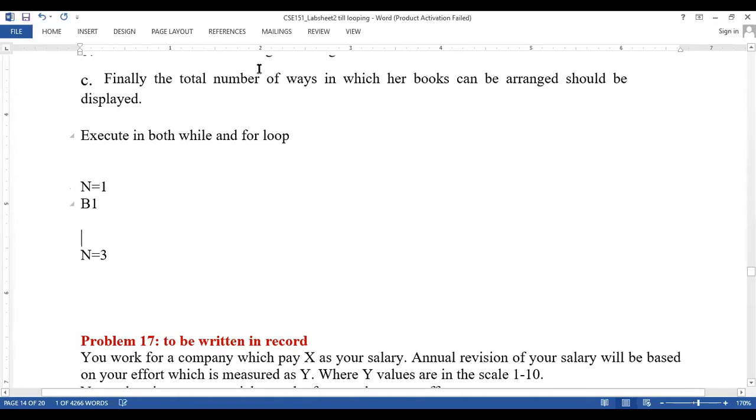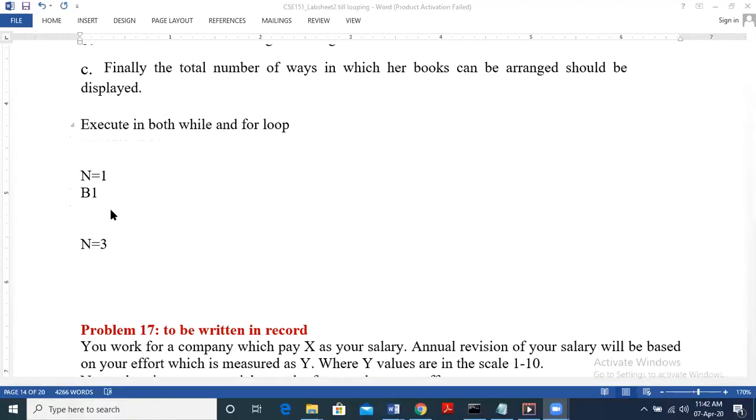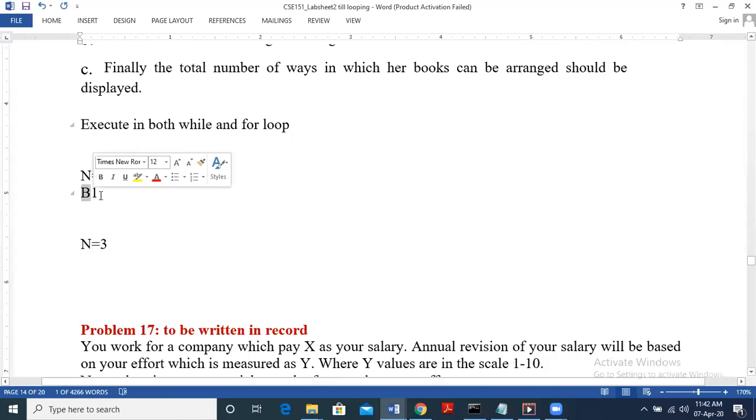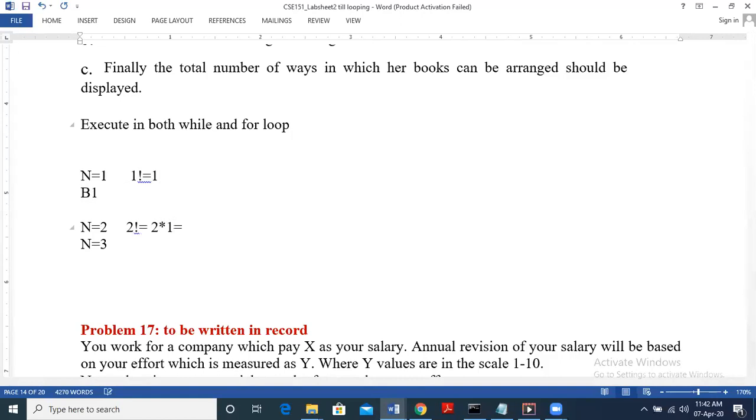I've shared this same screen, fine. So n is 1, so for B1 we just keep that book. That is one way. 1 factorial is nothing but 1, written with the exclamation symbol, which gives only 1. Let us consider n equal to 2. What is 2 factorial? 2 factorial is 2 into 1, which is equal to 2.